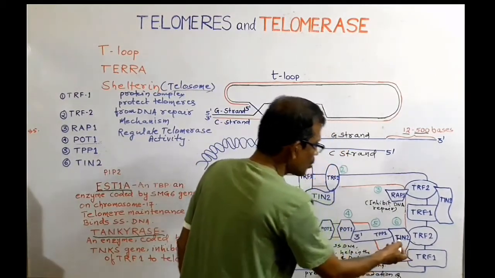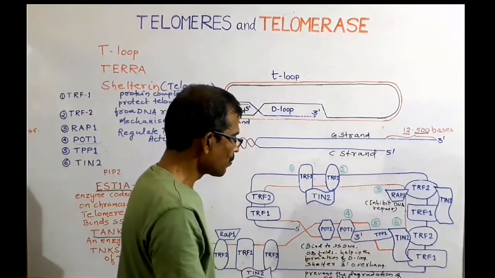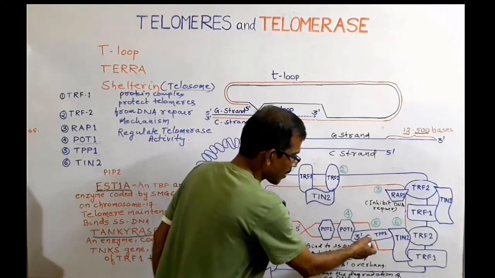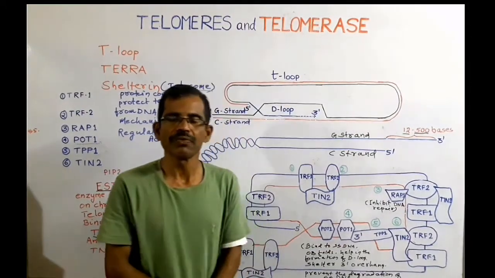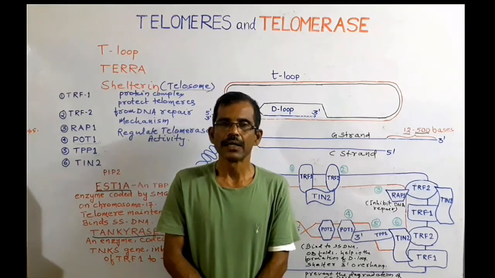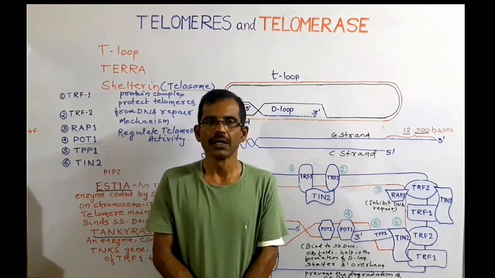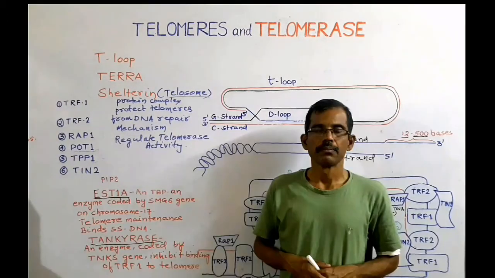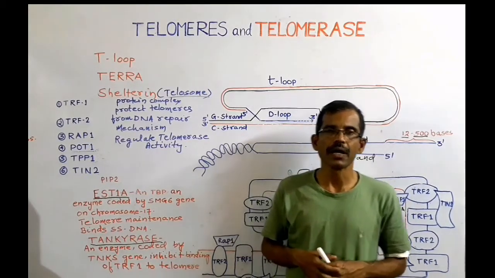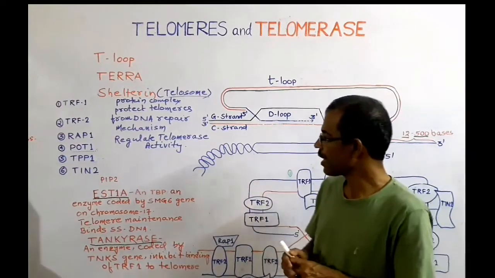TIN2 interacts with both TRF1 and TRF2 and also with TPP1. So all these protein factors constitute shelterin and they play specific roles in the maintenance of the telomere. Many other factors also interact directly or indirectly with the telomere. One is PIP2.